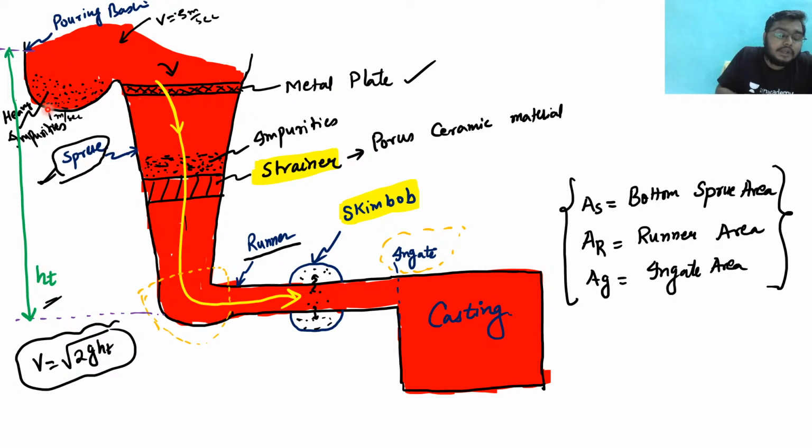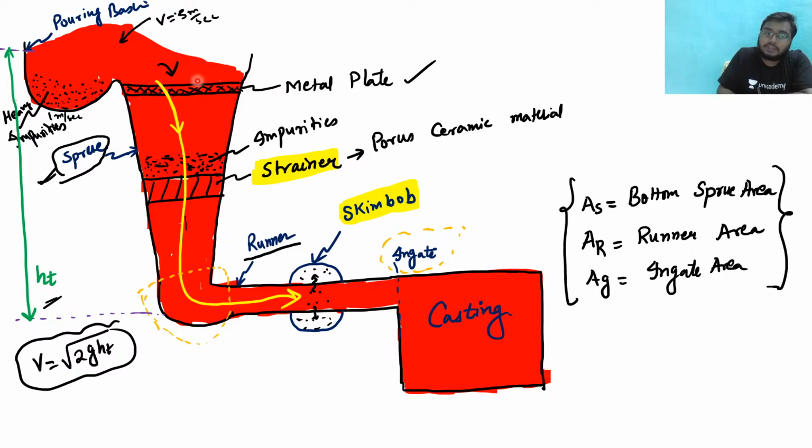So this is the pouring basin, right? In this pouring basin, we are pouring the molten metal. Clear? And after pouring the molten metal, these are the heavy impurities that actually lie on the bottom of the pouring cup. Clear? And see, there is a metal plate. Here we put a metal plate which actually reduces the velocities.